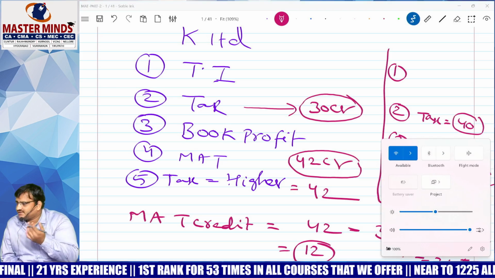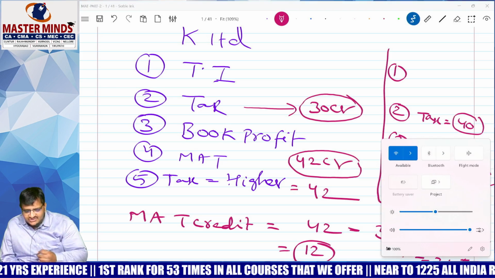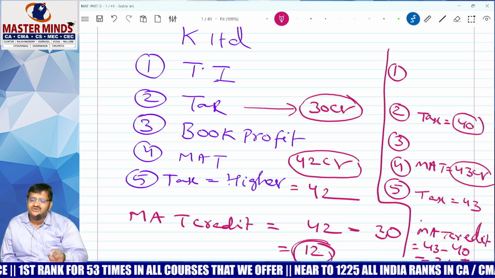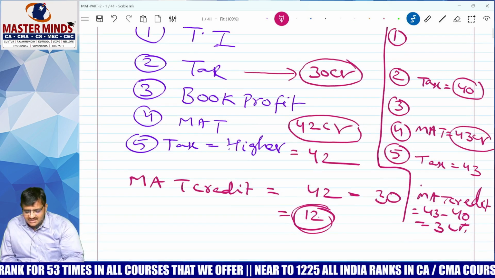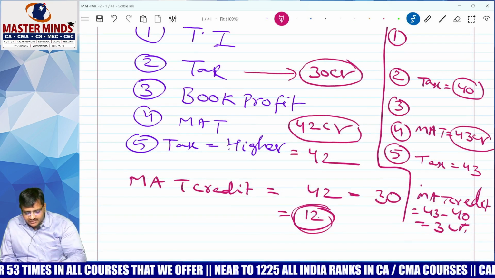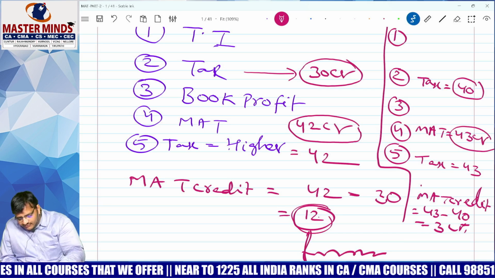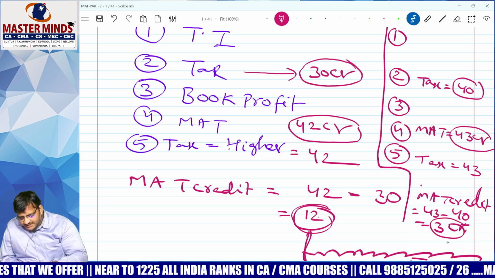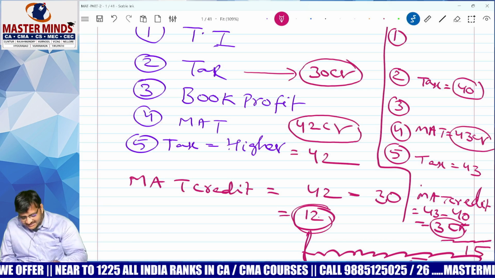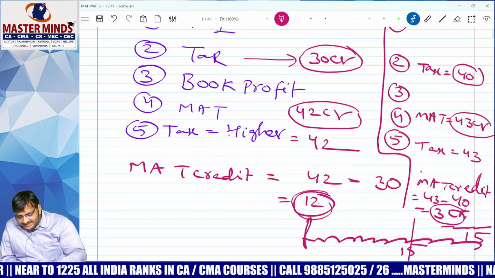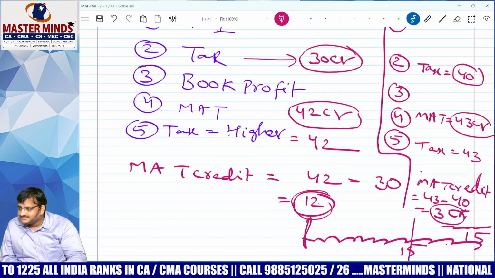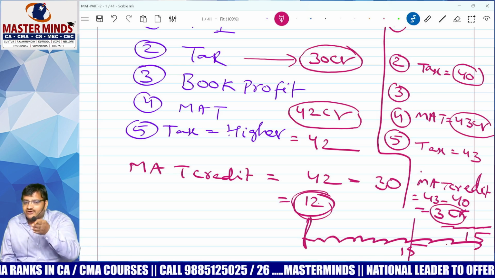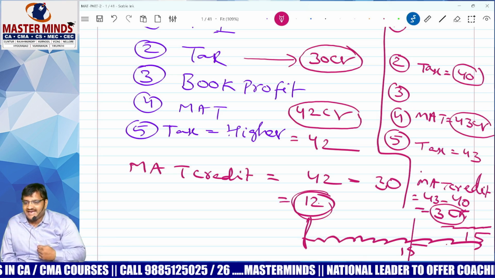Madam, you can carry forward. Again the doubt: last time 12 crore is there, today 3 crore is there, what can I do? Madam, you can carry forward. And for how many years can you carry forward? Madam, this 12 crore you can carry forward for 15 years. And the 3 crore? 3 crore again 15 years. But this 12 crore only for 14 years, because 1 year has already lapsed. MAT credit can be carried forward for a maximum period of 15 years.